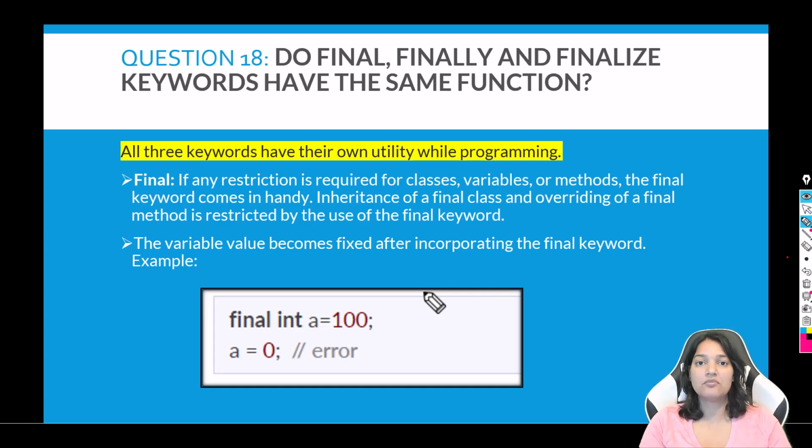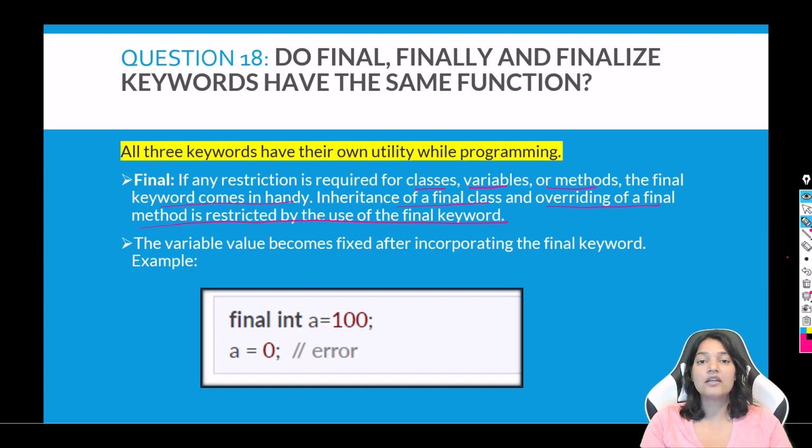Final basically can be used with a variable, it can be used with a class, as well as it can be used with a method. So a final keyword, if any restriction is required for classes, for variables, or for methods, the final keywords come in handy. Inheritance of a final class and overriding of a final method is restricted by the use of the final keyword, and this we have already seen in the previous example.